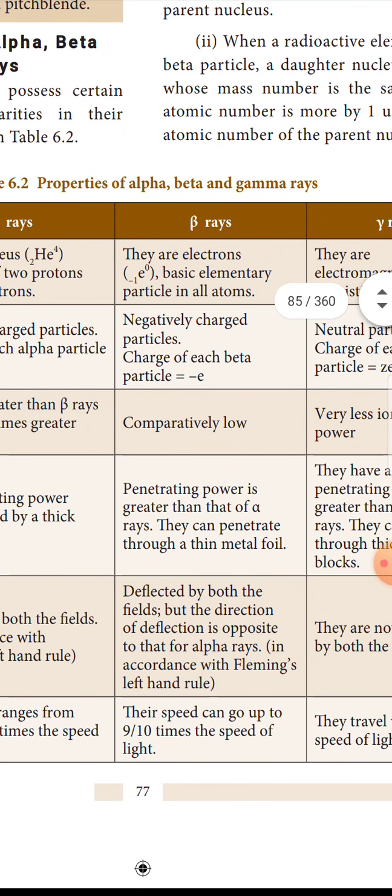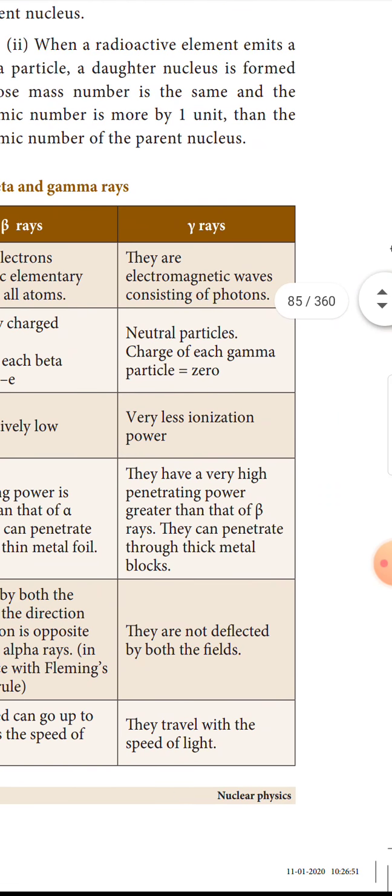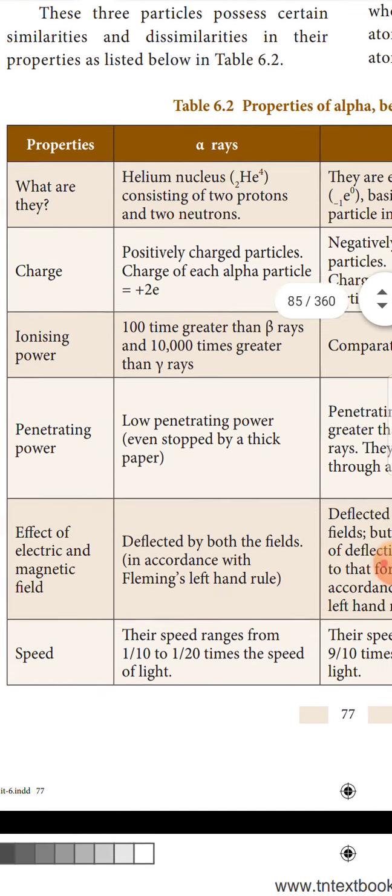Charge of each beta particle is equal to minus e. Gamma rays are neutral particles. Charge of each gamma particle is equal to 0.